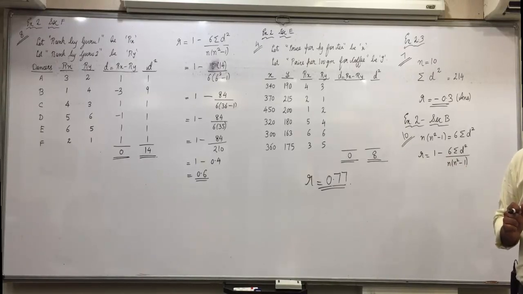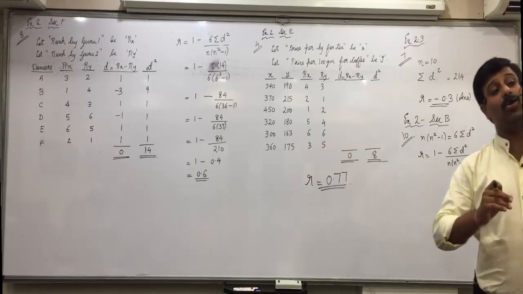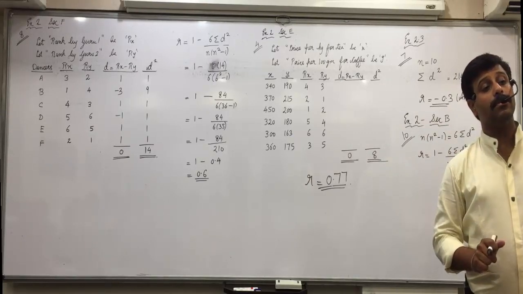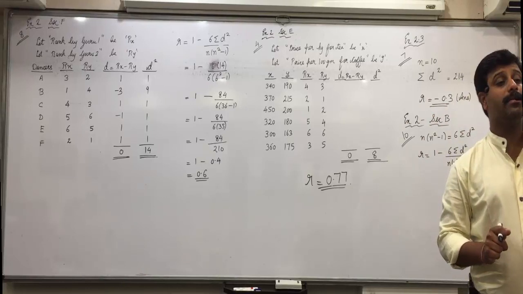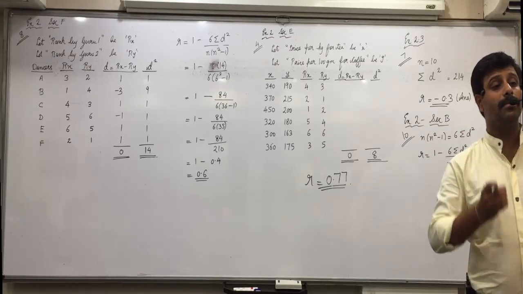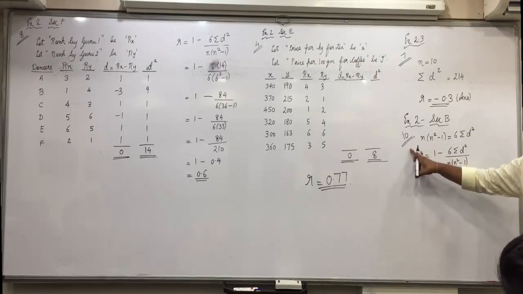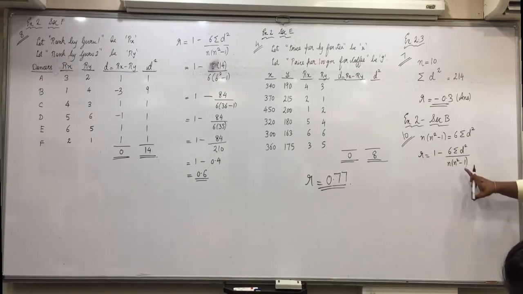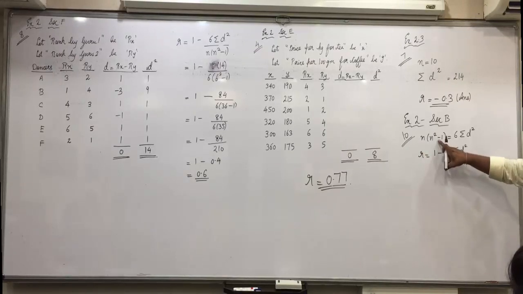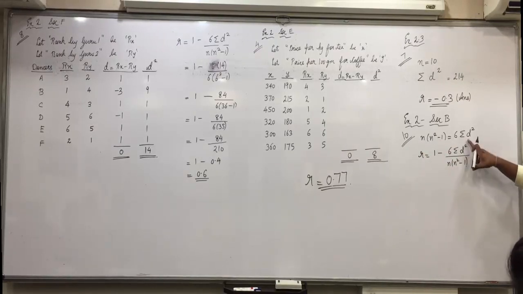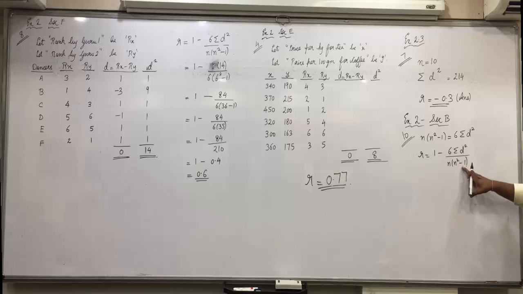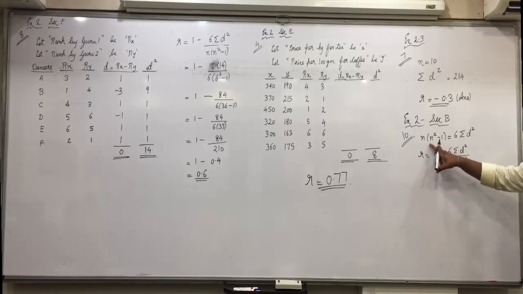Yes? Because you are not attentive. Stand up. Why should I explain everything 2-3 times? Listen carefully now. In place of n into n square minus 1, either we will substitute 6 sigma d square, or in place of 6 sigma d square we will substitute n into n square minus 1. It was so easy if you are attentive.